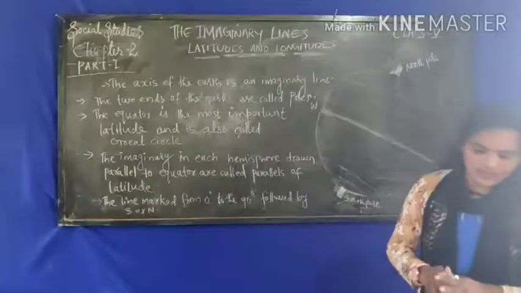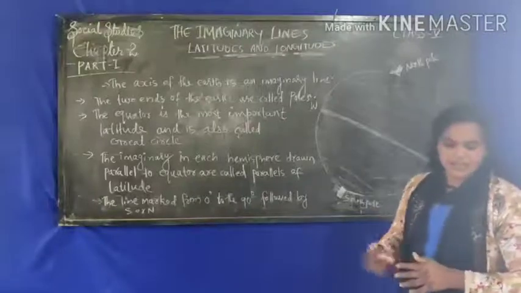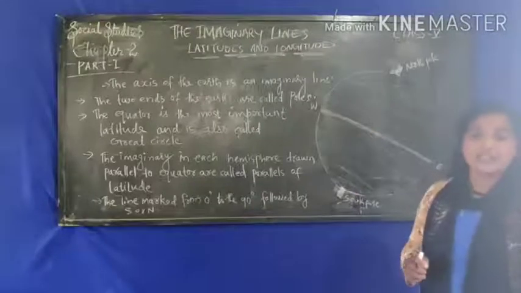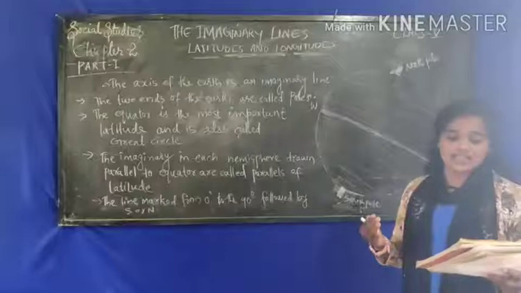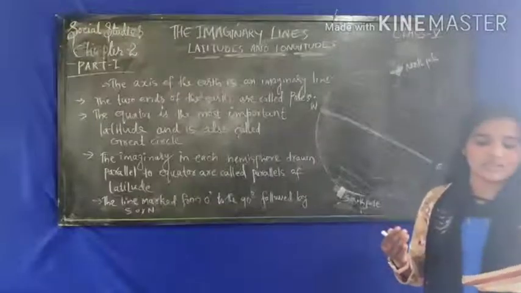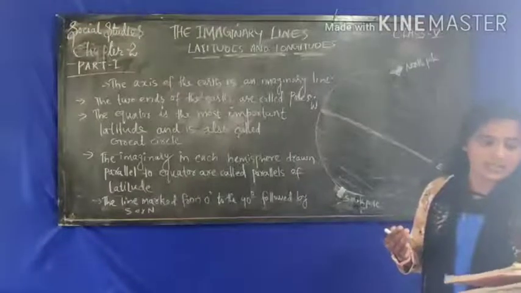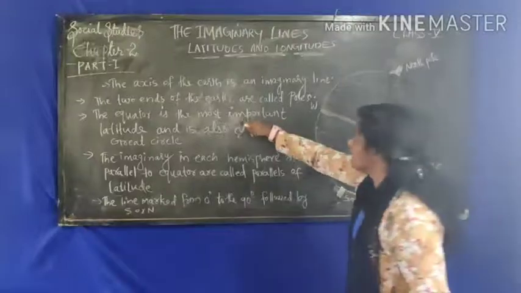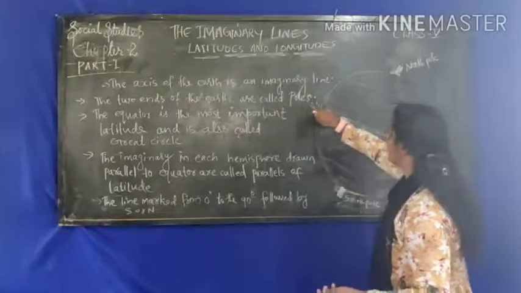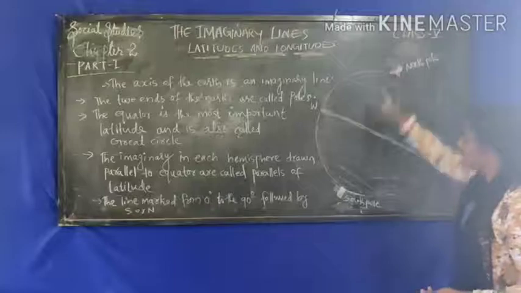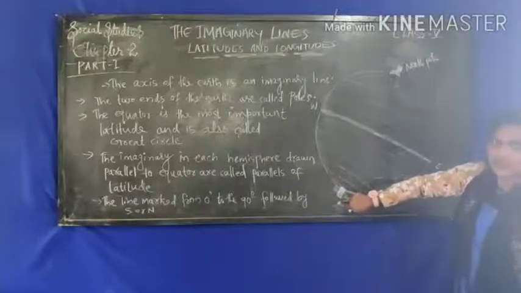Okay, and now the imaginary line passing through the center: the Earth constantly rotates on its axis. The ends of the axis of the Earth are called poles. So this is one pole and this is the other pole. Can you see?